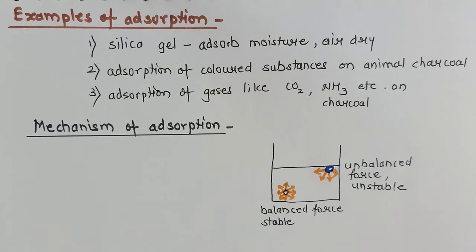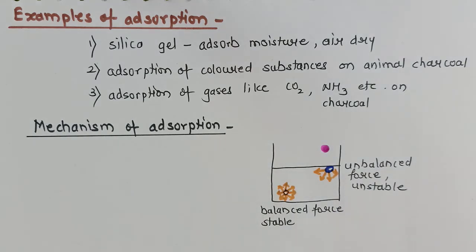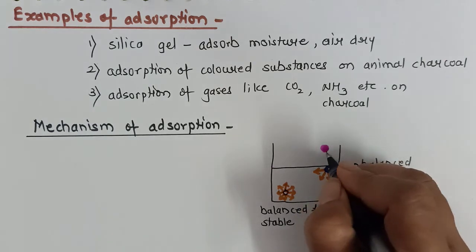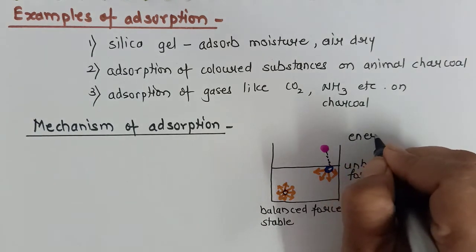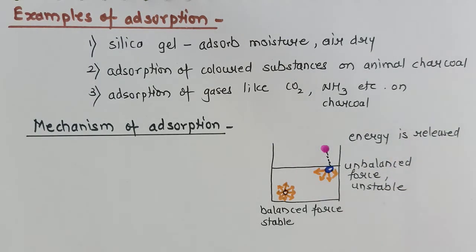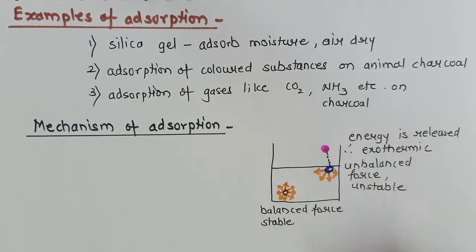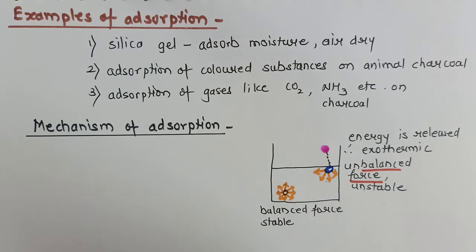And therefore, to become stable, if any other particle is nearby, the molecule at the surface will try to attract this other molecule by a certain force of attraction, and during this process energy is released, and therefore we say adsorption is an exothermic process. So what is the reason behind adsorption? The unbalanced forces on the surface particles.